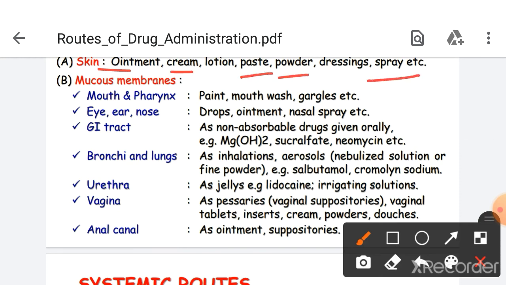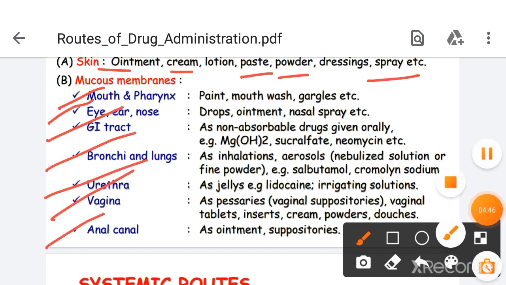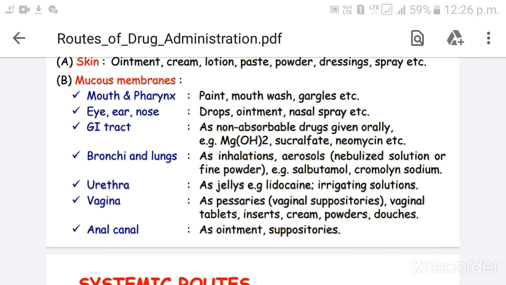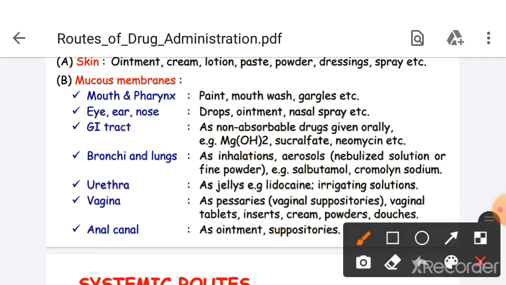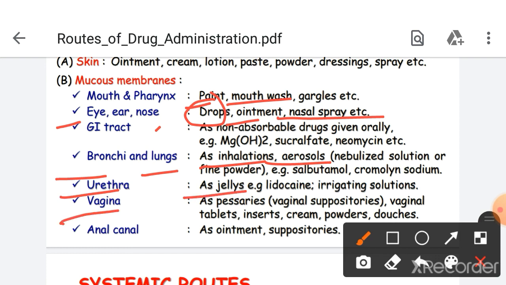Mucous membranes as the route of drug administration. Mucous membranes of mouth, eye, ear, nose, GI tract, bronchi and lungs, urethra, vagina and anal canal. And their respective dosage forms are given here. Some important ones: in case of mouth and pharynx mucous membrane, we can use paint, mouthwash. In case of eye, ear, nose, we usually use drops, ointment and nasal spray. In case of bronchi and lungs, inhalations and aerosols. Urethra, we can use jellies. In case of vagina, very popular pessaries, which are also known as vaginal suppositories. In case of anal canal, ointments and suppositories.